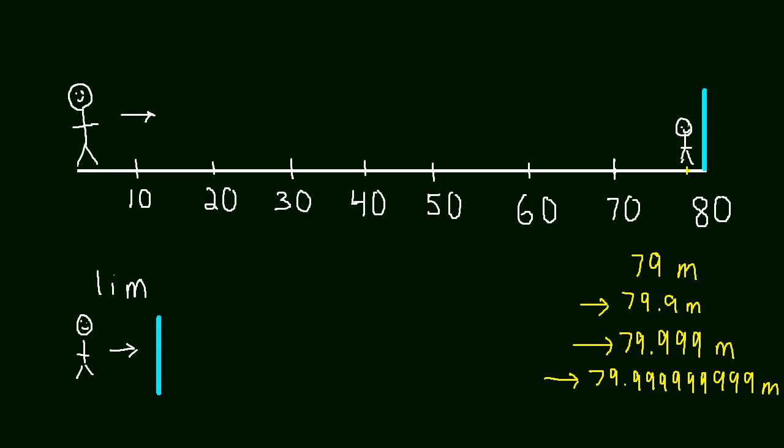What I mean by that is, in our case, what we're measuring is distance. So the limit as he gets closer to the wall of the distance. So we're saying this guy's getting closer to the wall. When that happens, what happens to his distance? His distance gets closer and closer to what? Well, we already said it. It gets closer and closer to 80. And I guess in this case we have units, so it could be 80 meters.